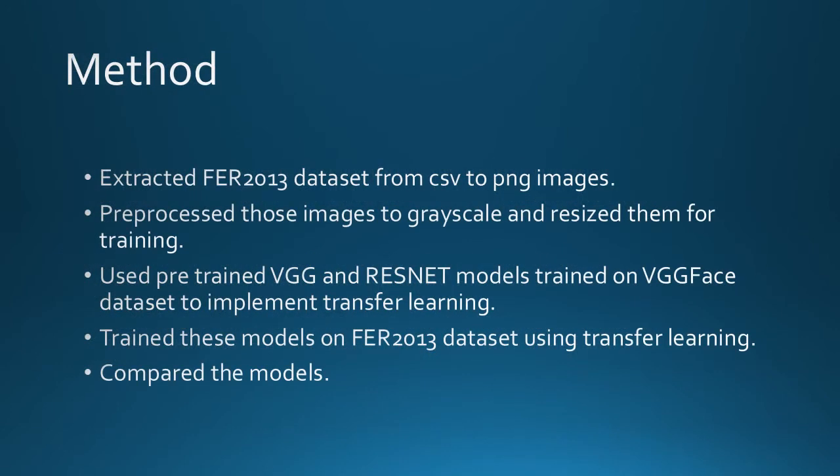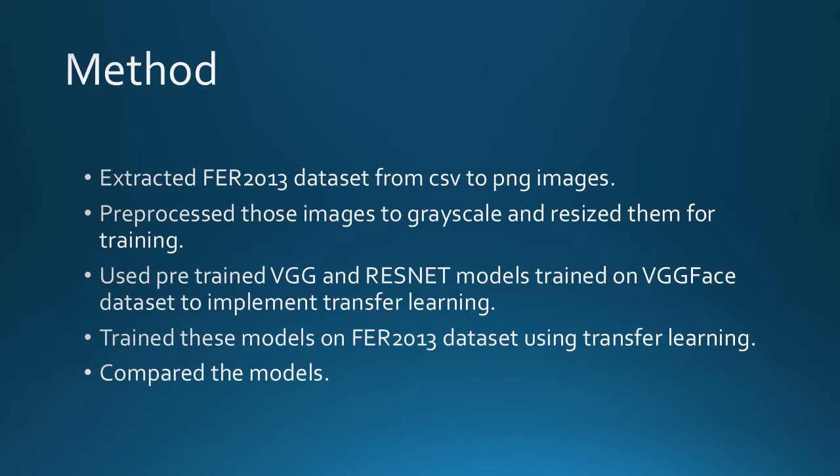What I have done, basically, is I extracted the FER 2013 dataset from a CSV file to PNG images. As you all know, images are just matrices of numbers, so in this case, that matrix was flattened out into a comma separated file of pixel numbers. After extracting those pixels to PNG images, I pre-processed those images to grayscale and resized them to fit the model structure. Here I also used some data augmentation techniques, but they were directly implemented using the Keras image generator, which on the go converted the data with augmentations like horizontal flip, vertical flip, cropping, and resizing.